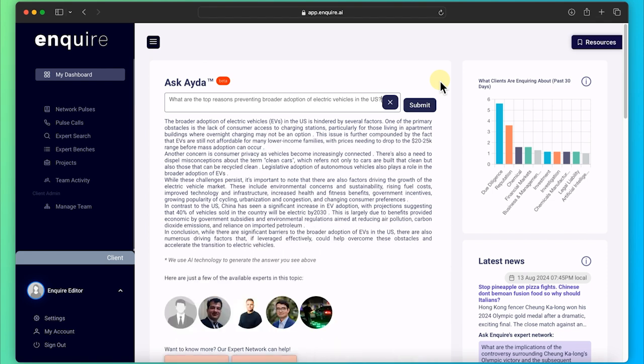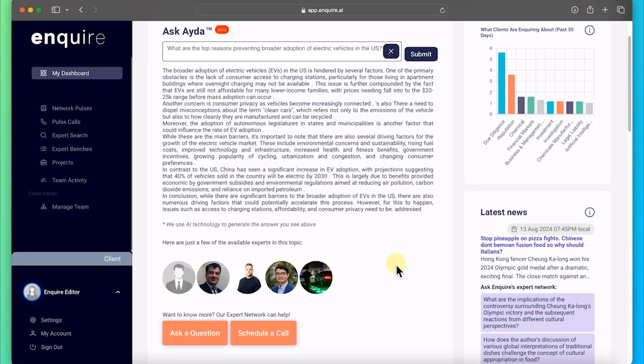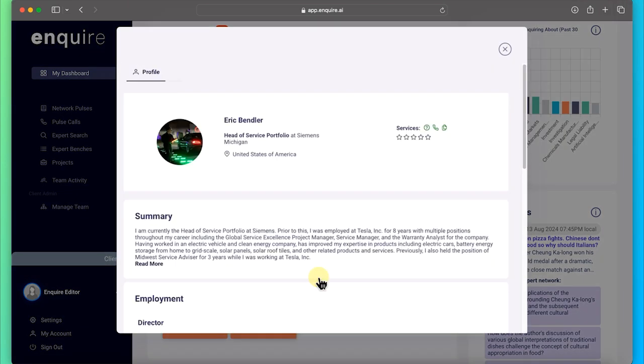We recommend that you write your prompt in plain language and let the AI draw from its unique dataset populated by past expert engagements. If your prompt delivers what you're looking for, you're ready to go. If you want to rephrase your prompt, go ahead and do so at the top, then submit again. If you want a deeper level of insights or current updates on an evolving situation, check out the experts listed at the bottom of Ida's answer. These are vetted experts on that topic and could be consulted for follow-up.